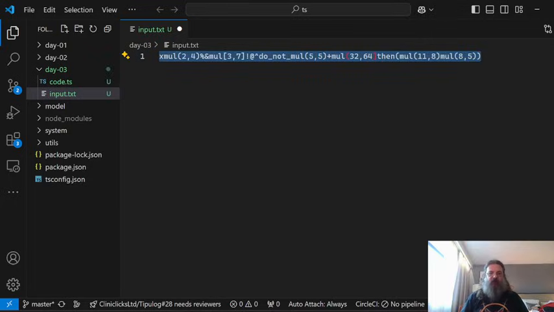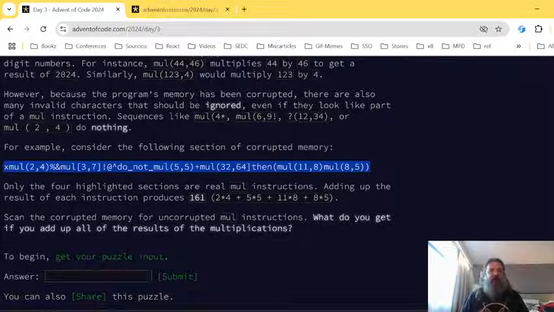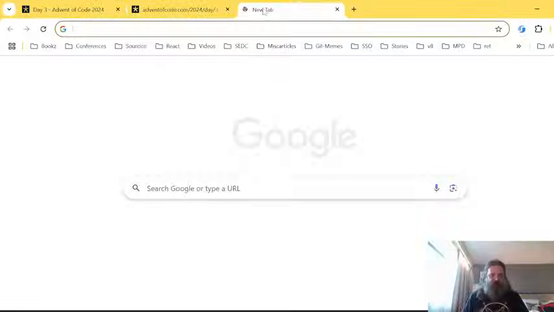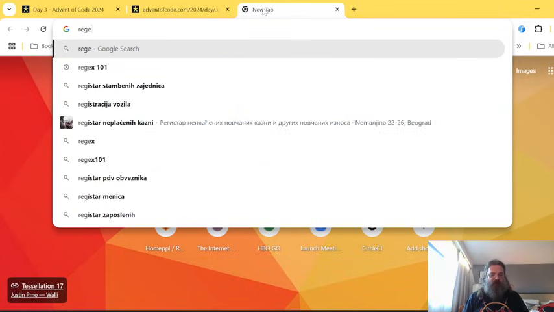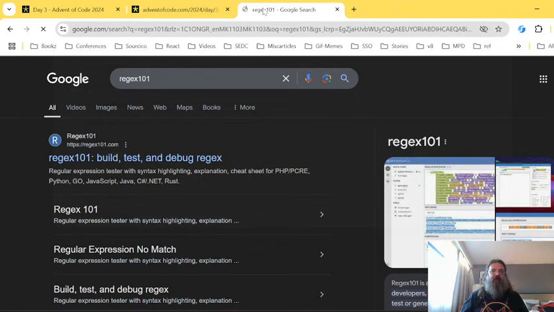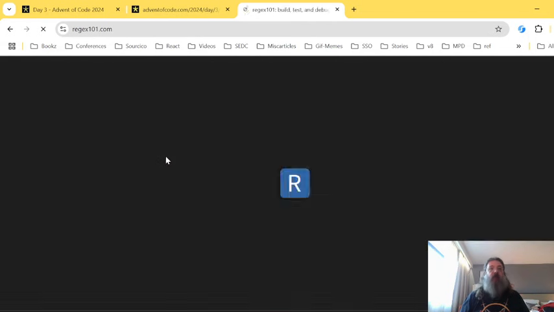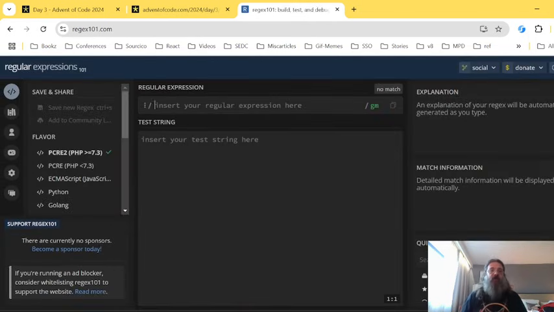So now this task kinda screams regex to me. And I have one principle that I hold very near and dear: you never write regexes in code.